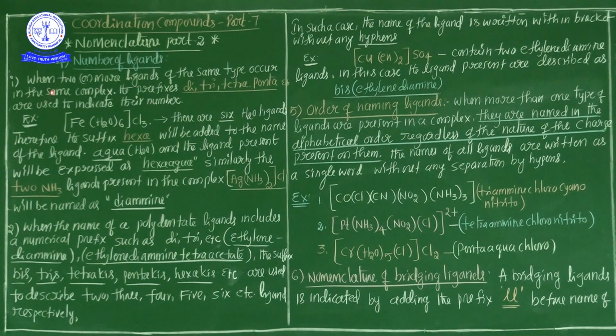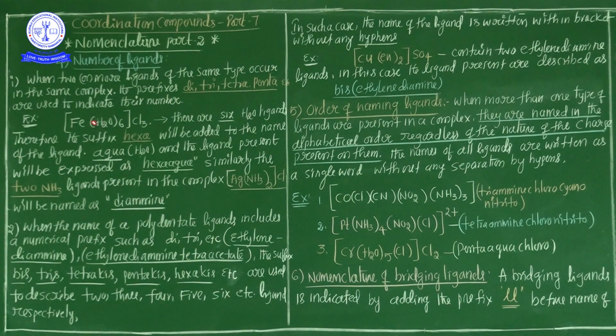So one more time, we see in the fourth rule, the number of ligands. When 2 or more ligands of the same type occur in the same complex, that means a single coordination compound which contains more than one ligand of the same type, the number of ligands is represented by prefixes. If it contains 2 of the same ligand, we use di. If 3 of the same ligand are present, tri. 4 of the same ligand, tetra. 5 ligands of the same type, penta. If it contains 6 of the same type of ligand, hexa.